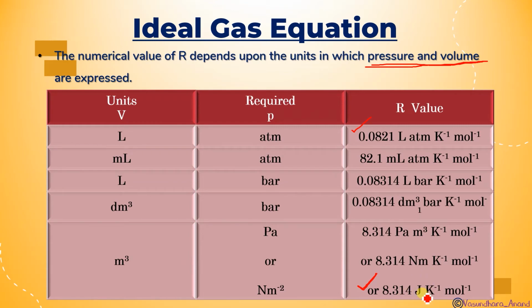You will have to remember this. And the volume is in meter cube. So this is the formula you have to learn. And one more is there that is not written over here: 0.083, where the volume is in liter and instead of atm it will be bar. Either you use atm or bar, it's almost the same value, so there is no problem at all.